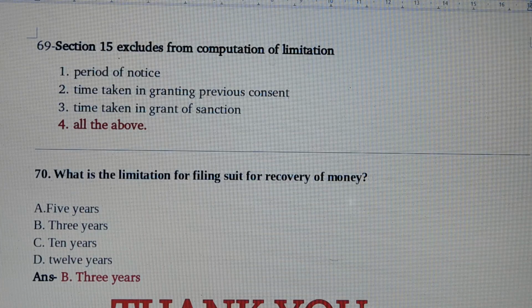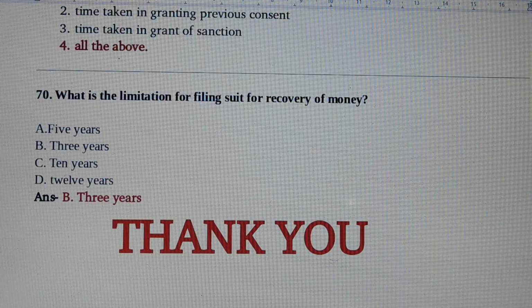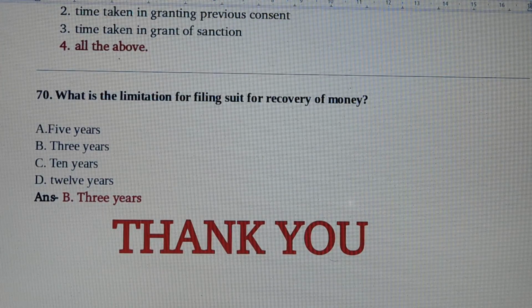Question number 69. Section 15 excludes from computation of limitation. Answer is option number 4, all the above. Means number 1, period of notice. Number 2, time taken in granting previous consent. Number 3, time taken in grant of sanction. All the above are right. Section 15 excludes from computation of limitation all the above. Question number 17. What is the limitation for filing suit for recovery of money? Answer is option number B, 3 years. Limitation for filing suit for recovery of money, 3 years.